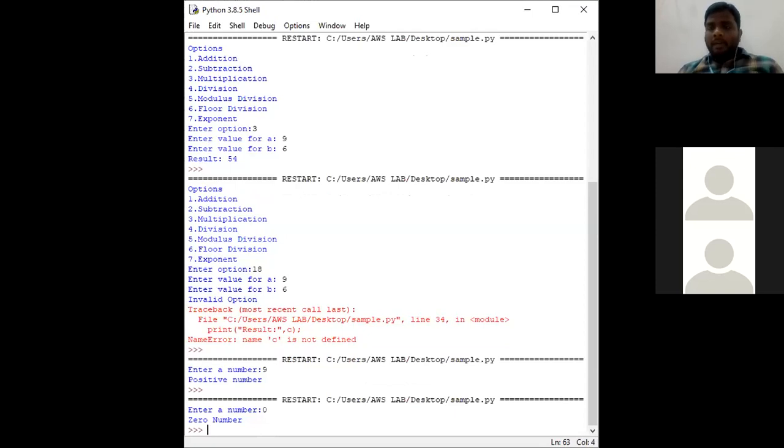Second one, between one if and one else there can be n number of if conditions. Third one, nested if else statements. Clear? Between one if and one else, there can be n number of if else also. If between one if and one else there is an if else, that is called nested if else statements. Okay. Now next program.